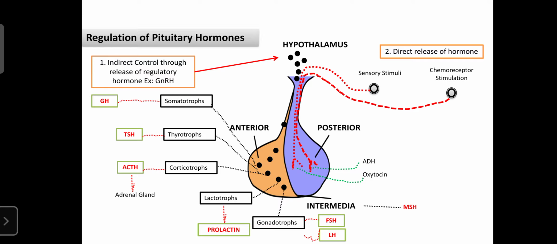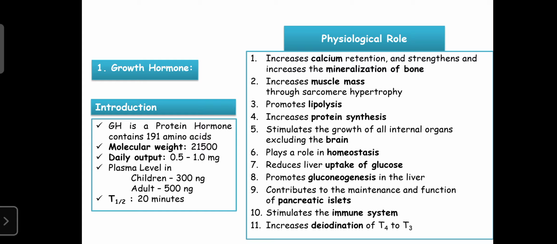And we can also know the mechanisms behind the regulation of the pituitary hormones. There are two mechanisms: one is indirect control, which is helpful for the release of hormones from the anterior pituitary, and another is direct release of hormone due to sensory stimuli or chemoreceptor stimulation, which is helpful for the release of the posterior pituitary hormones. So today we learn the anatomy and physiology of certain important pituitary hormones.